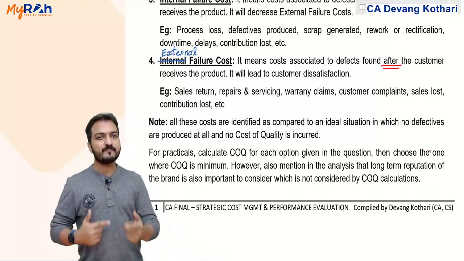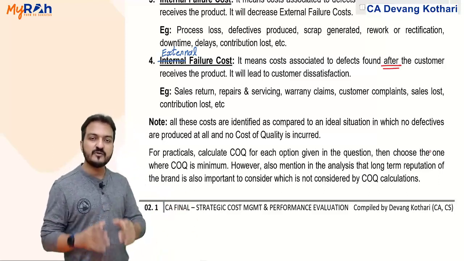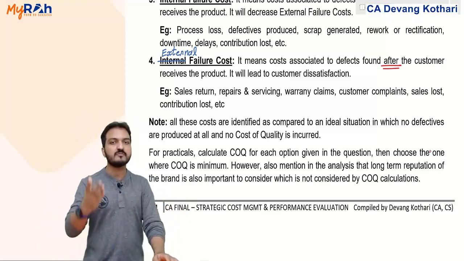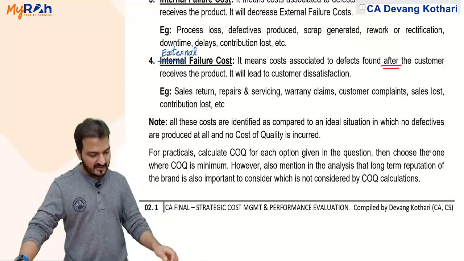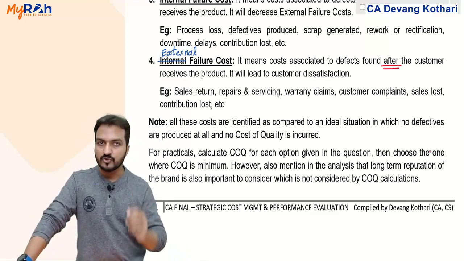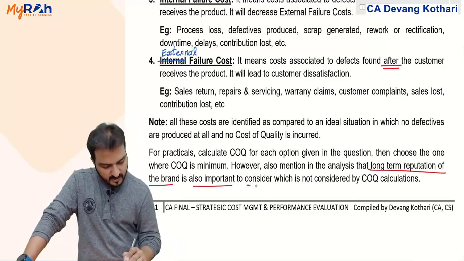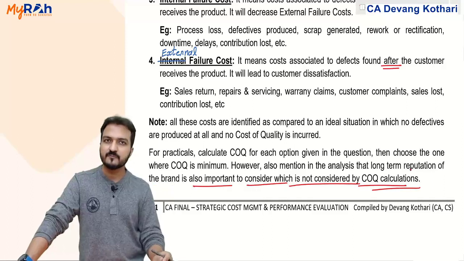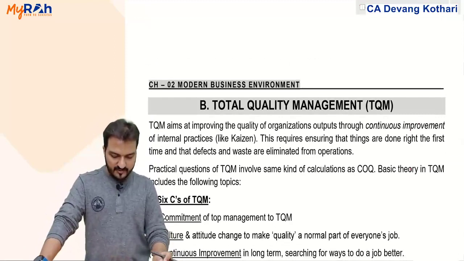Even though prevention and appraisal cost is expensive, still in the long run, it is always advisable to incur the prevention and appraisal cost, so that long run, long term brand value of the company is not getting damaged. That is my last line. That is what you comment in your answers. That long term reputation of the brand is also important to consider, which is not considered by cost of quality. Done? Yes. Okay, that was regarding cost of quality.